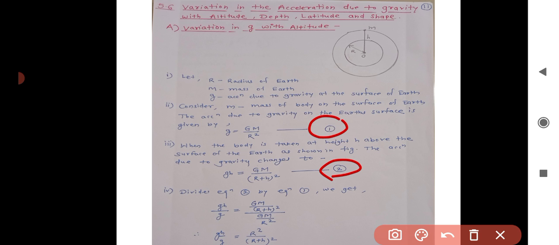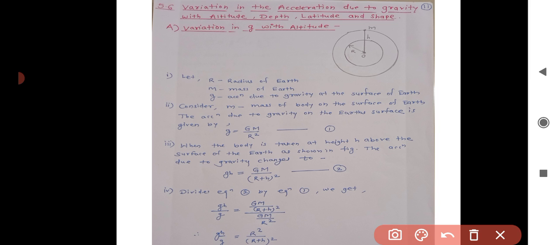We get gh upon g is equal to capital GM divided by (r plus h) square, divided by capital GM upon r square. Here capital GM will cancel out, and therefore small gh upon g is equal to r square divided by (r plus h) whole square.